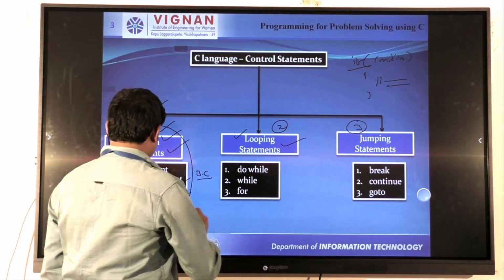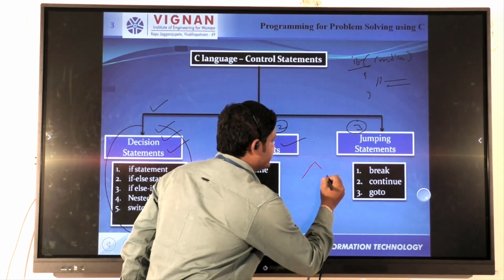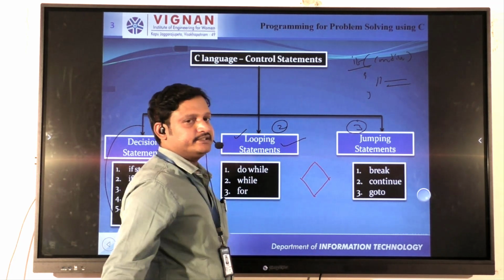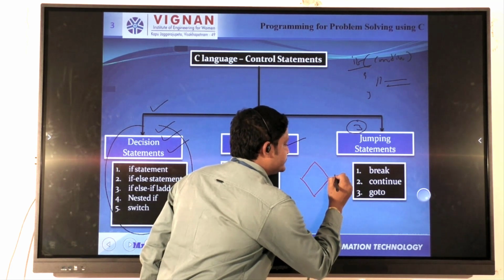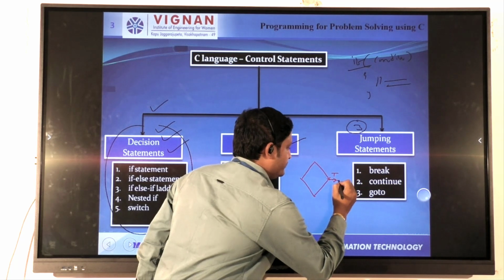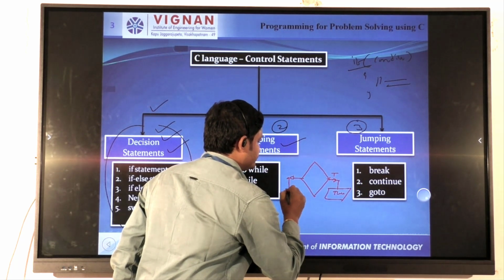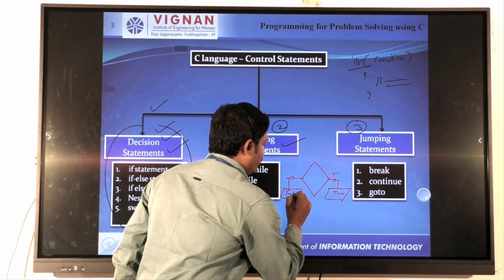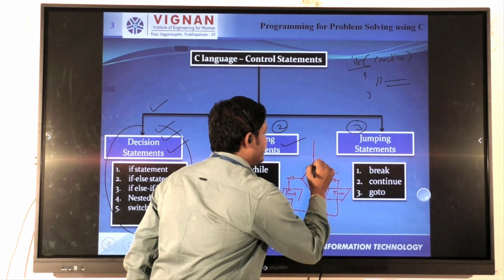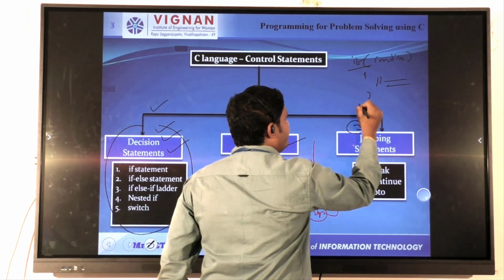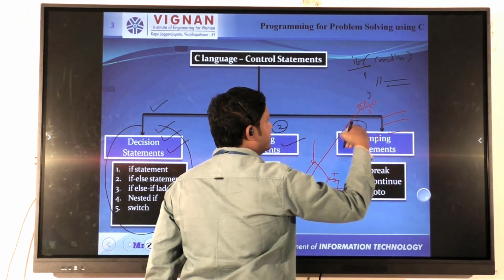Now according to the flowchart, the condition is represented by a rhombus, or diamond. If the condition is true, then the true statement is executed. If the condition is false, then the false statement is executed. Finally, we go to the stop, the end of the condition. This is the syntax and flowchart for if else.